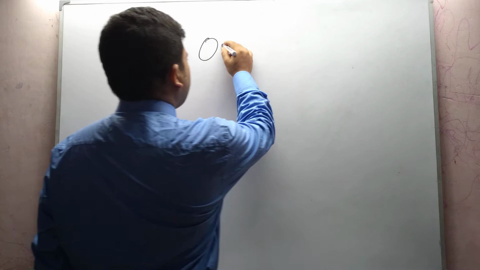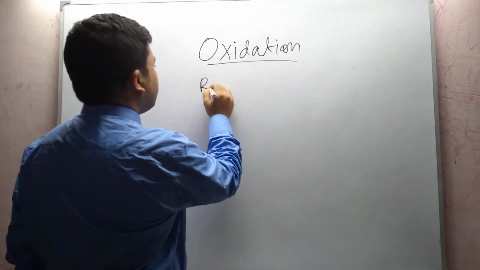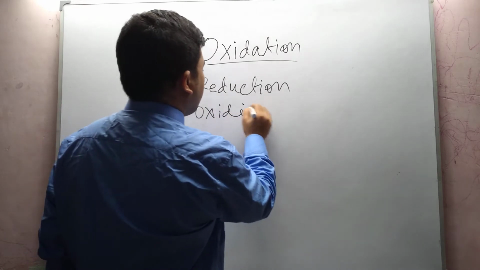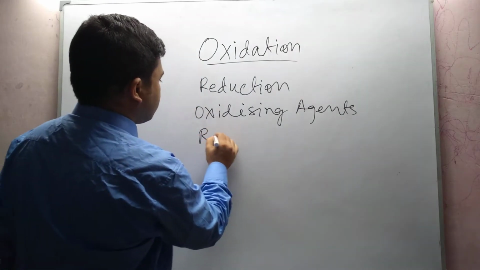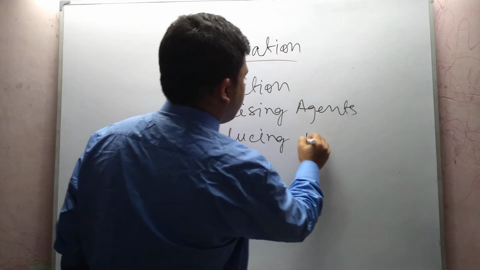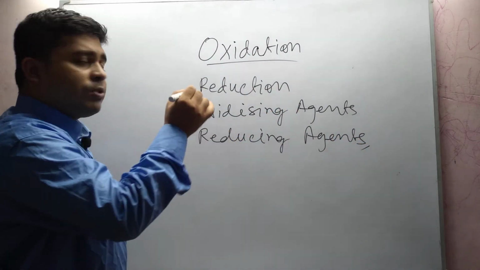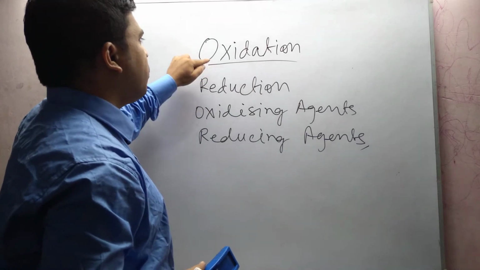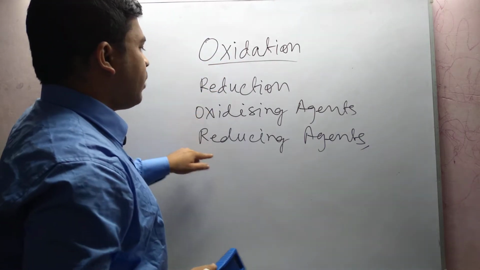So our discussion is about oxidation, reduction, oxidizing agent and reducing agents. These are our general discussion topics for this session. We want to clear this point very clearly. We want to understand what is oxidation, what is reduction, what is oxidizing agent and what is reducing agent.